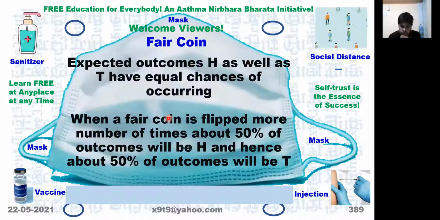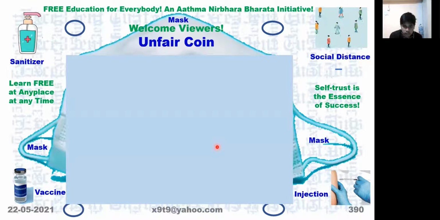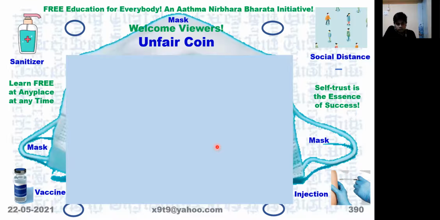Then a fair coin will show about 50% of the time the outcome as head, and another 50% of the time the outcome as tail. So an unfair coin means it will not be giving 50% head, 50% tail. One of them may be more than the other one.